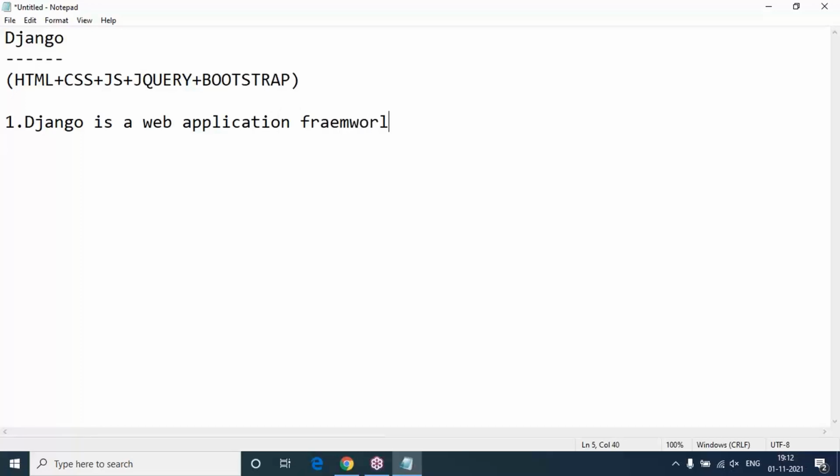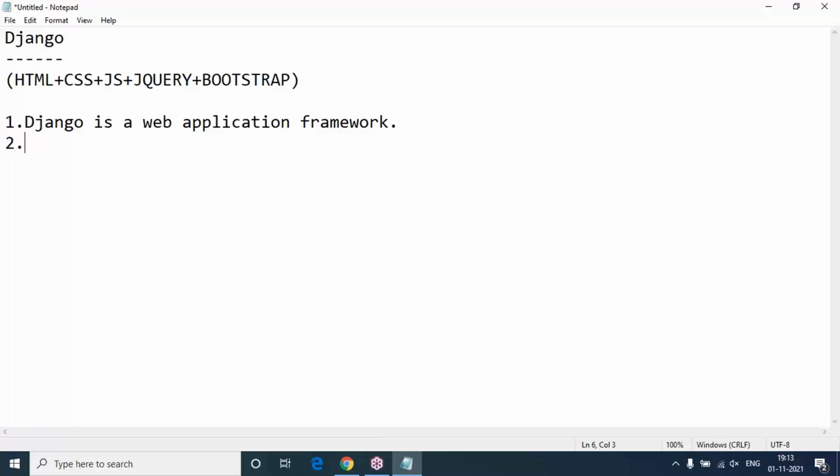Django is a web application framework which is completely written in Python. It's completely written in the Python programming language. So a Python programming skill set is required for learning Django. Without basics of Python, without knowledge of Python, don't continue with this course. I'm saying learn Python and come back to Django. Don't focus on Django directly.